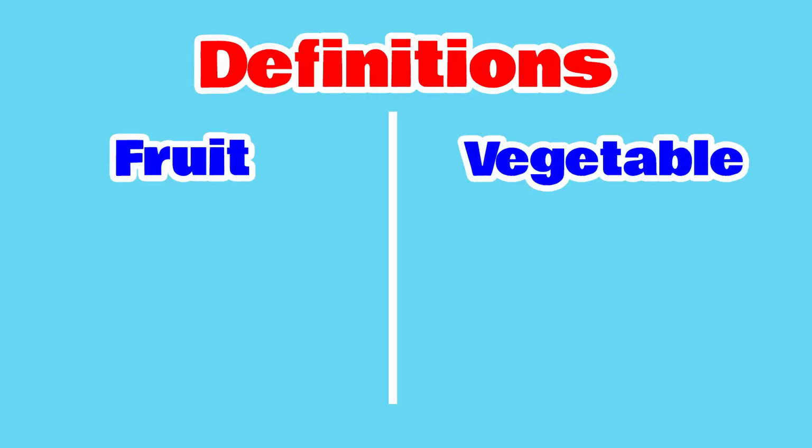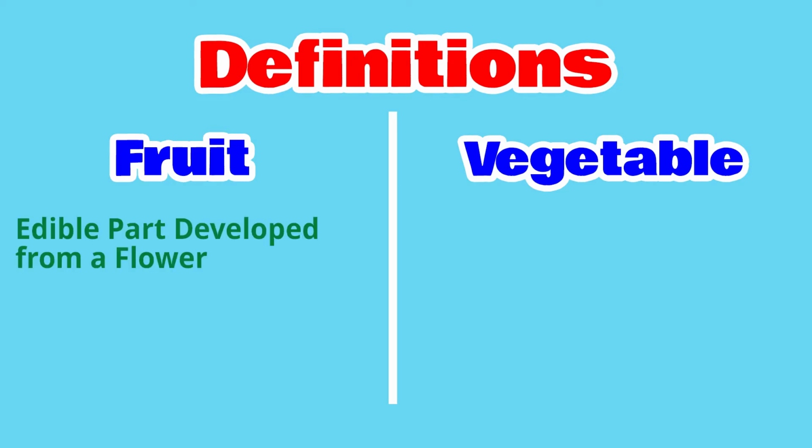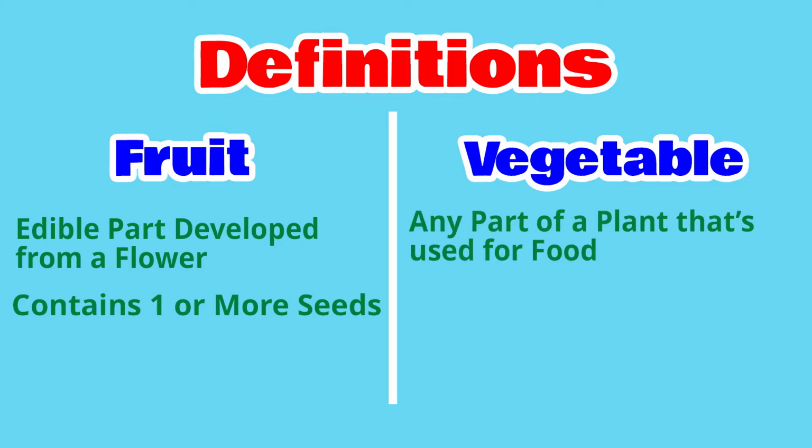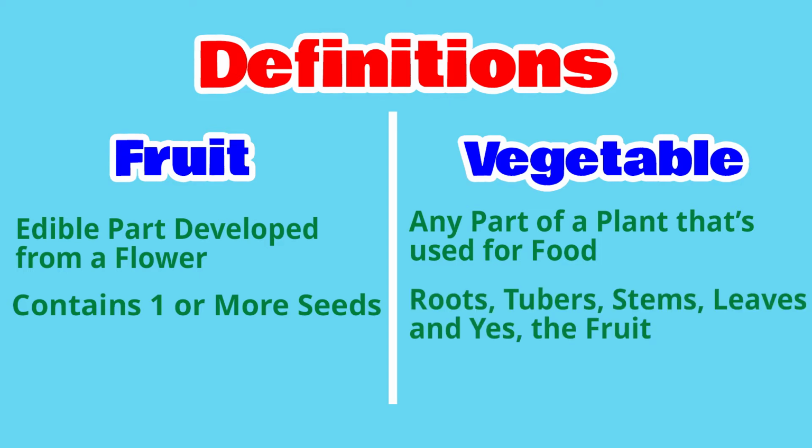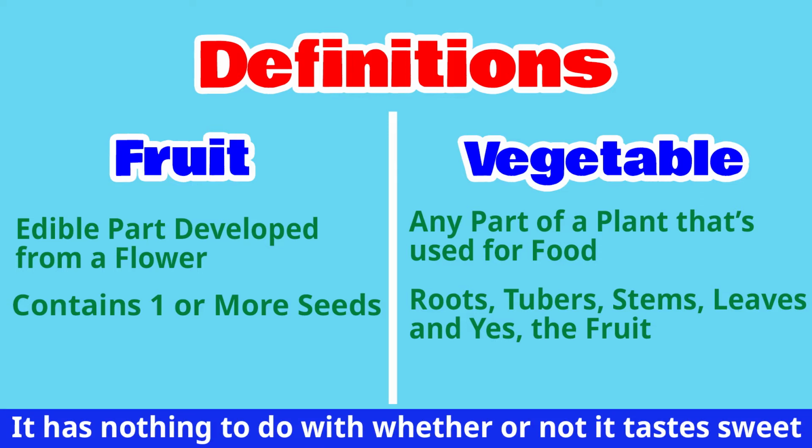Let's start with the definitions of what a fruit is and what a vegetable is. A fruit is the edible part that has developed from a flower. And a fruit contains one or more seeds. A vegetable is any part of a plant that's used for food. Roots, tubers, stems, leaves, and yes, even the fruit, are all considered vegetables. The difference between a fruit and a vegetable has nothing to do with whether or not it tastes sweet.